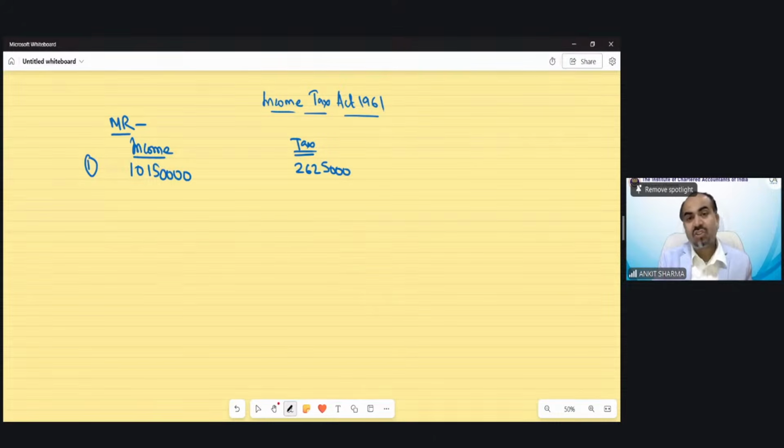What would be the surcharge rate in this case, students? And does being a senior citizen affect my calculation of tax in this question? The question relates to a senior citizen. So does it affect my tax slab in this question? And what would be the surcharge rate?